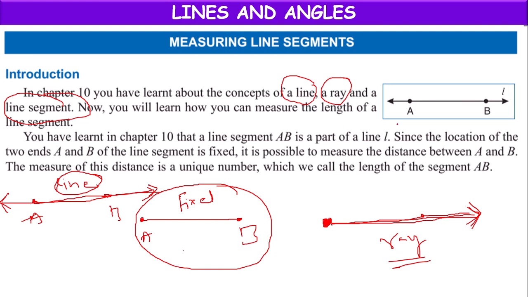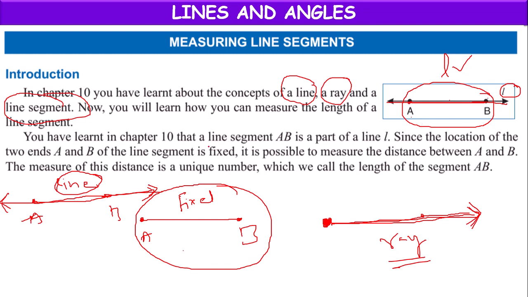And indirectly, the line segment AB will be a part of line L. If this is the line L, this point is marked as A and this point is marked as B. So we can say that AB is a line segment which is a part of line L. The measurement of a line segment which is present on any line is possible.